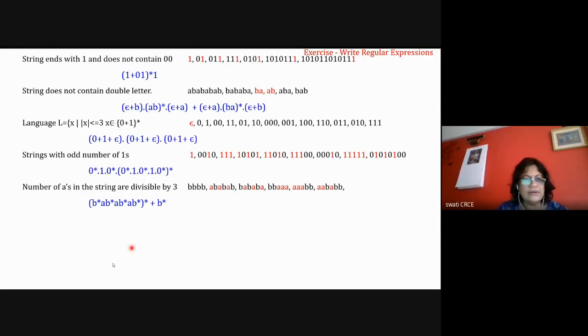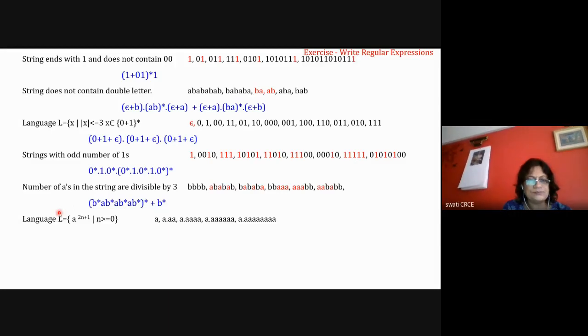Okay, the next one. Now there are 3 or 4 problems which you have to consider carefully. Language L is equal to A raised to 2n plus 1, where n is greater than or equal to 0. The minimum value of n is 0. For n equal to 0, how many A's are there?